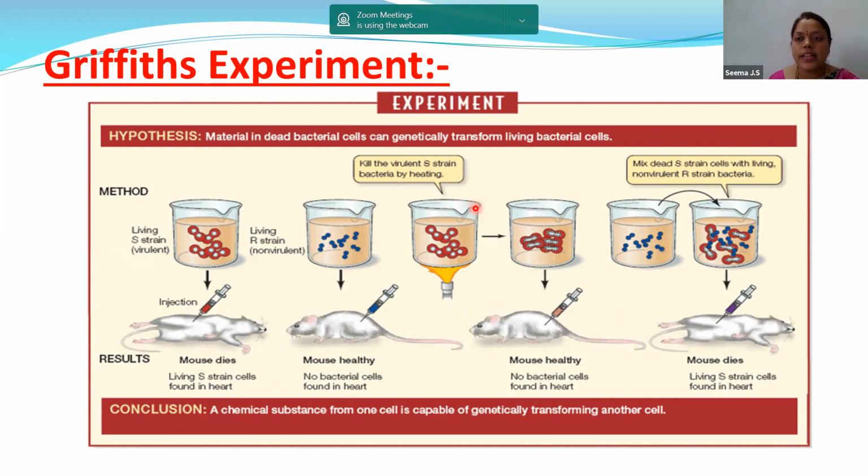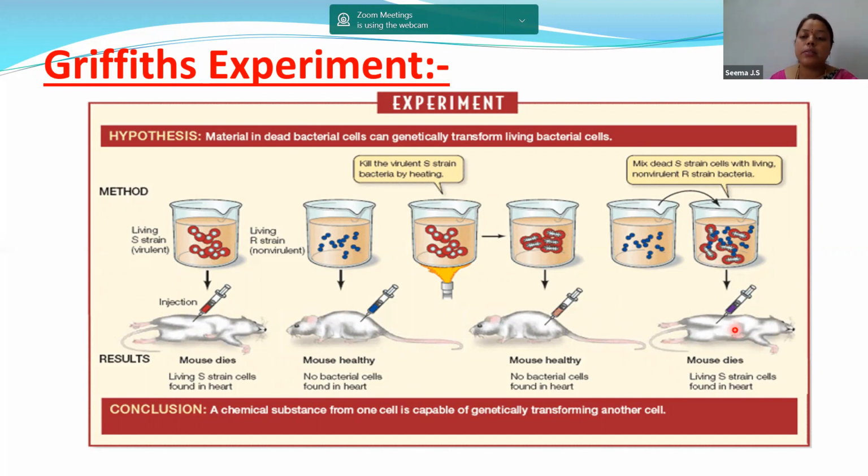So usually scientists get these ideas. Let me mix and see what's going to happen. And he thought, even I would have also thought, that yes, the mouse will not die. So let us see what he did. He mixed the heat killed S strain and also the living R strain organism into the mouse. And you can see, to his surprise, the mouse died.